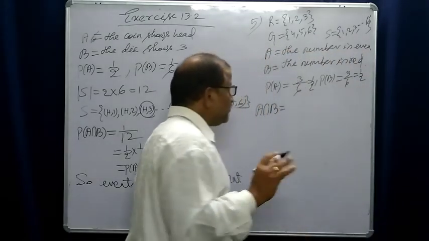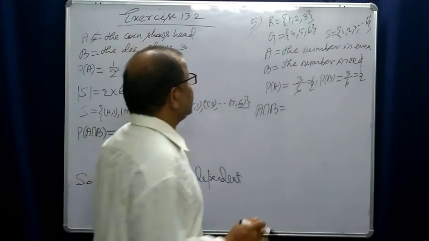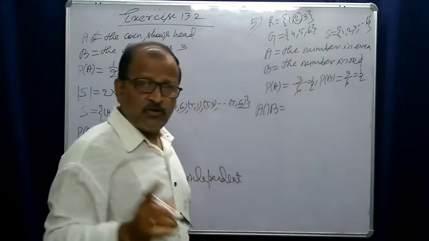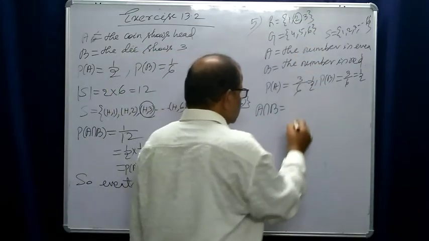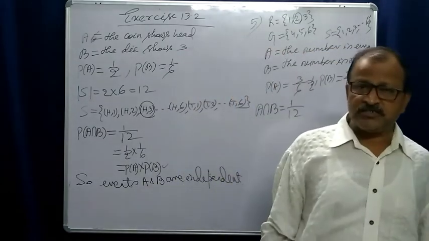The number is even but red. There is only one even number which is red. So out of 12, only one case is there. So it is 1 by 12. Probability of A intersection B, understand?